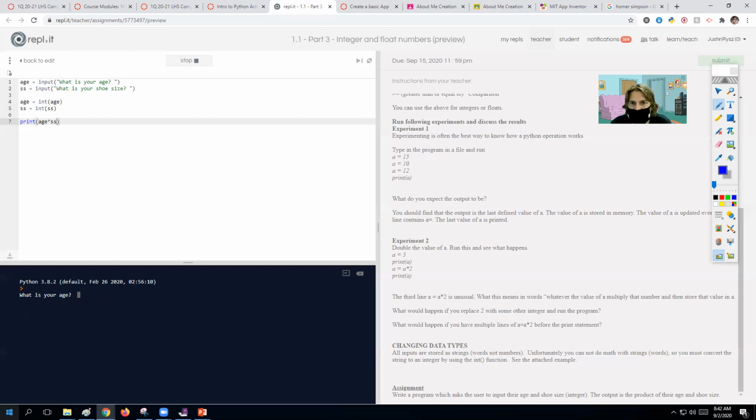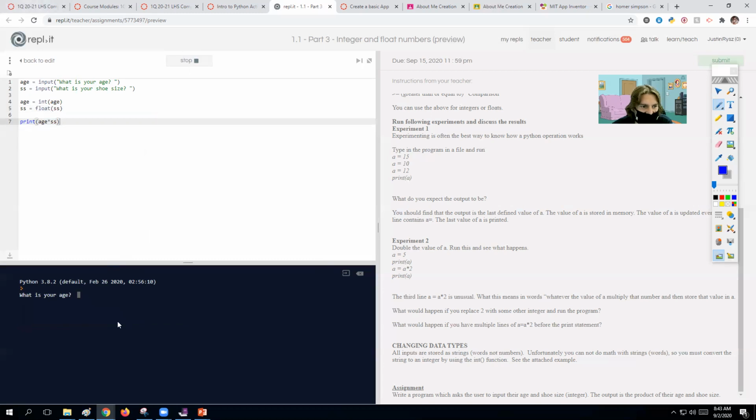Now, here's where it gets a little tricky. If I was 15 and I have a 10.5, we have a problem here. This introduces a concept that we'll get into in more detail, but 10.5 is not an integer. If you know anything about math, integers are whole numbers. So 10.5 is not a whole number, and there's no way we can change it. So what we're going to have to do here is make shoe size not an integer, but what's known as a float. A float is a decimal.